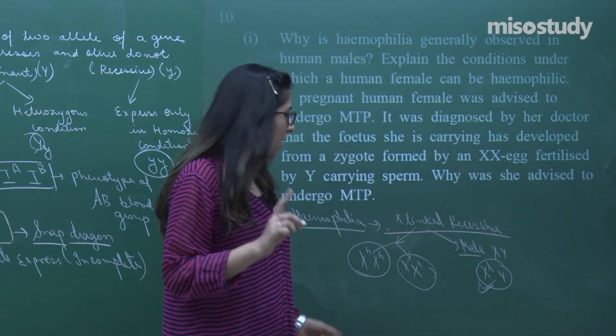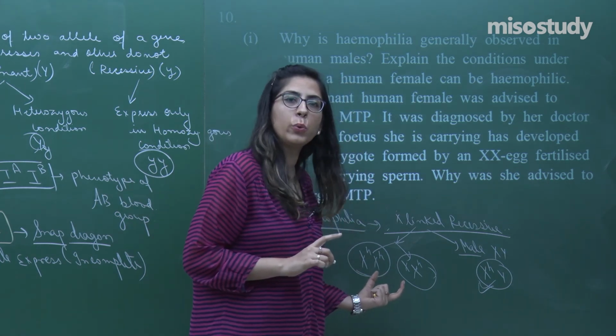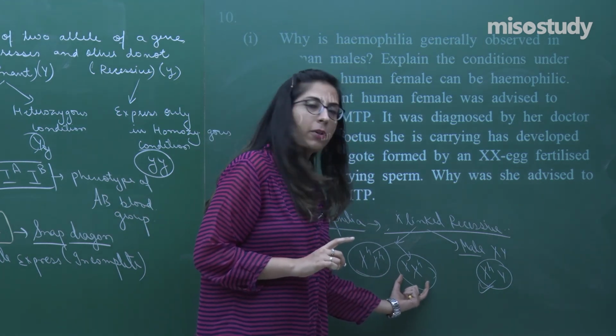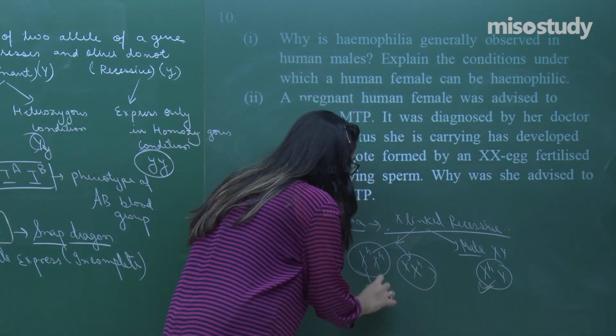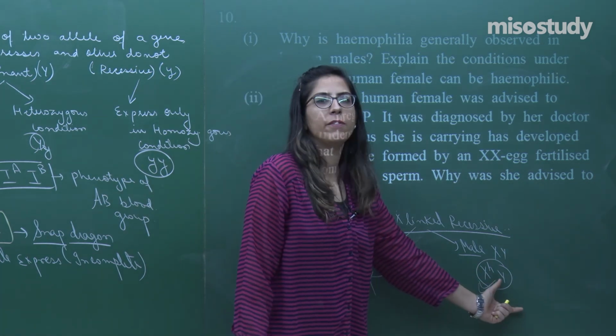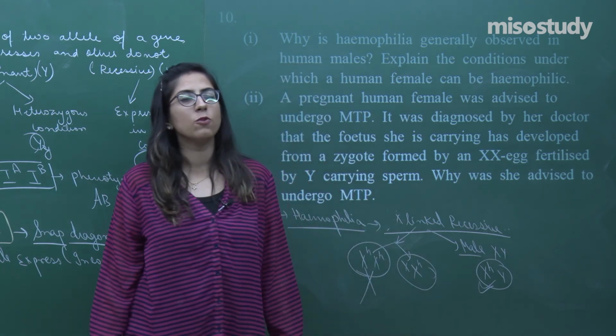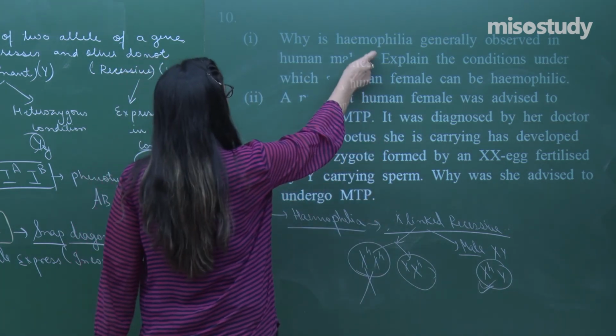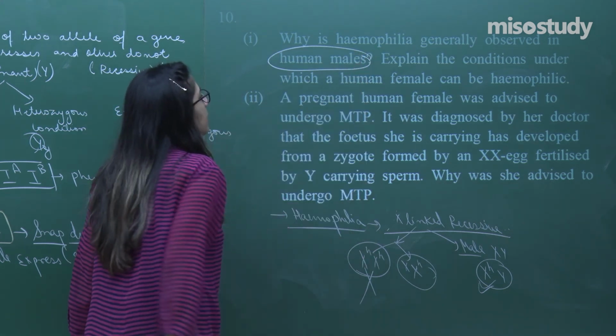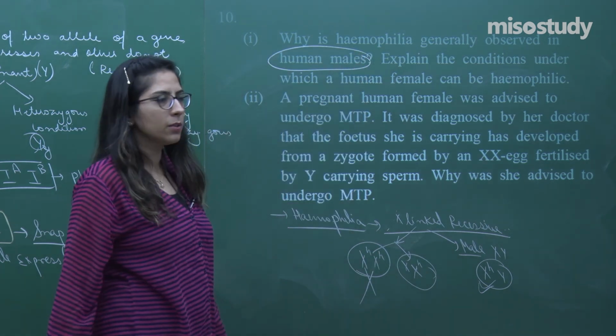In the case of a carrier female, she will not express it and will survive normally. So always such hemophilia condition is seen in human males, right.